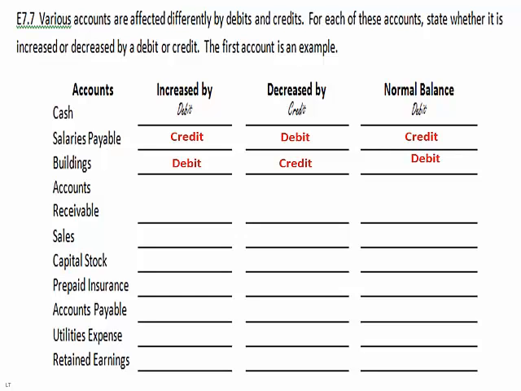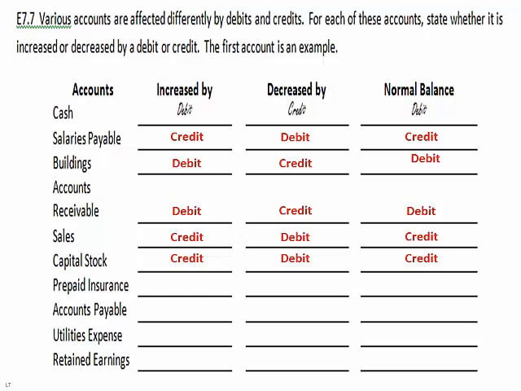Accounts receivable is an asset account on the left-hand side of the equation, therefore debit is going to increase it, credit will decrease it, and normal balance will be debit. Sales is a revenue account, it increases owner's equity, and it's on the right-hand side of the equation, so it's going to be a credit, decreased by a debit, and normal balance will be a credit. Capital stock is an owner's equity account, and therefore it's going to help increase the worth of the company, so we're going to credit it. Debit will be a decrease, and credit will be a normal balance.